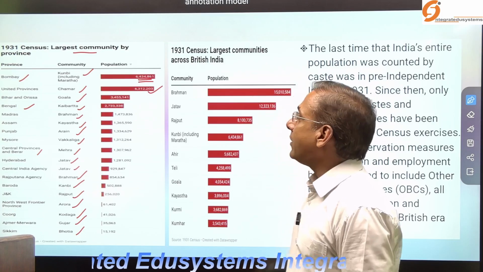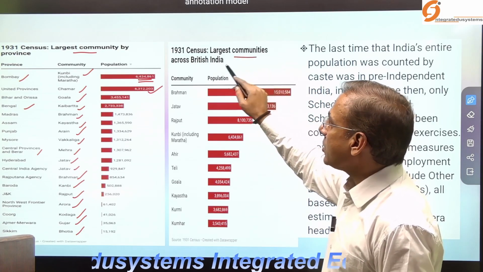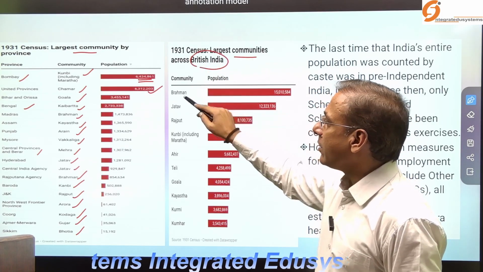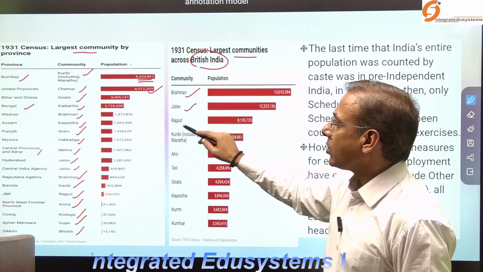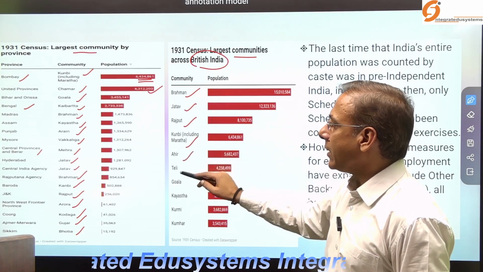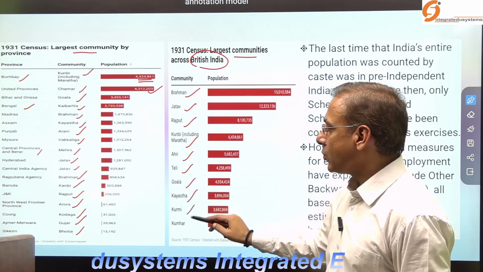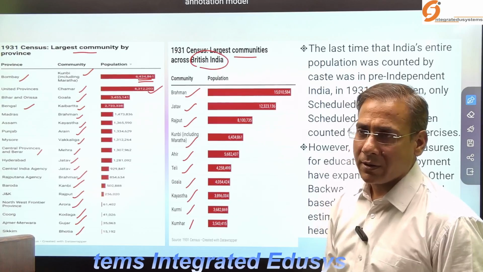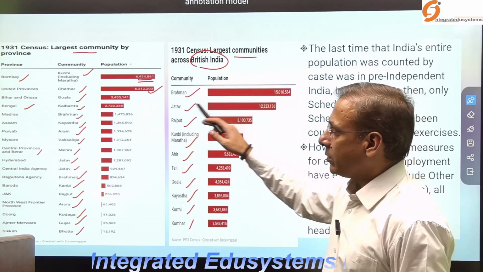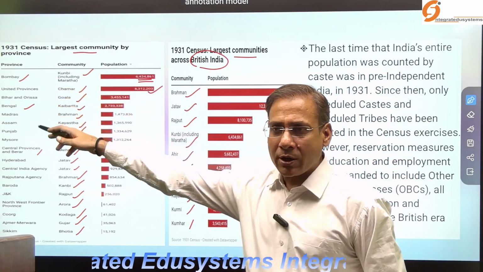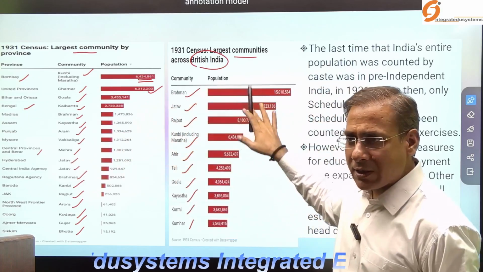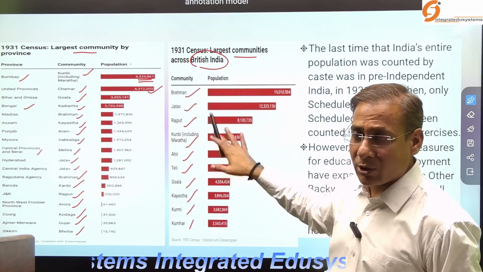And when you look at the 1931 census, the largest communities across British India were the Brahmins, then the Jats, then Rajput, then Kunbi, then Ahir, Teli, Goala, Kayasth, Kurmi, and Kumhar. This is the list according to provinces. This is the list on an all-India basis during that period of time.